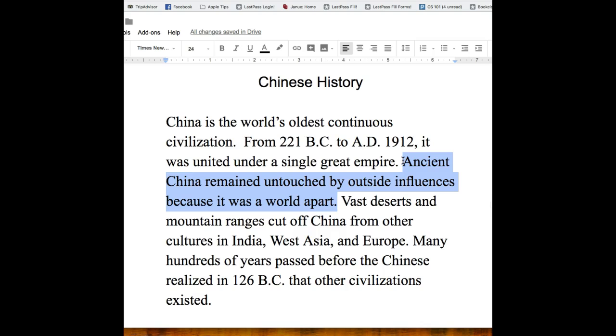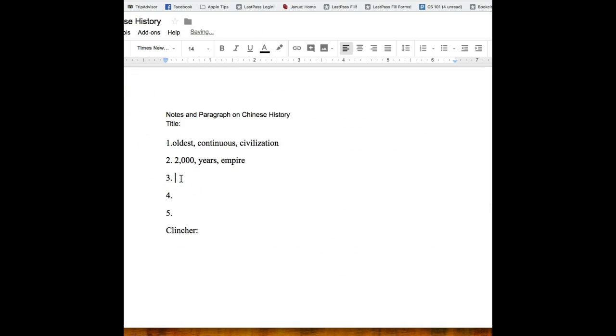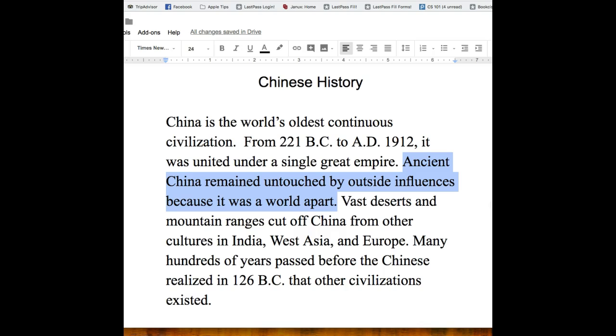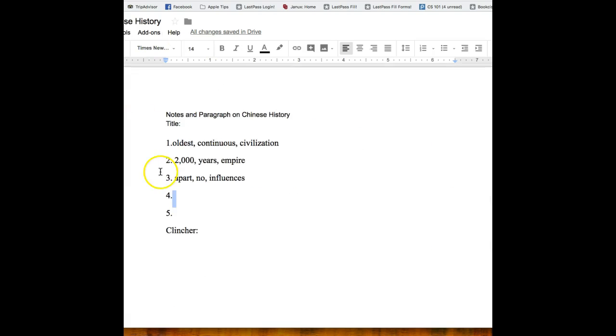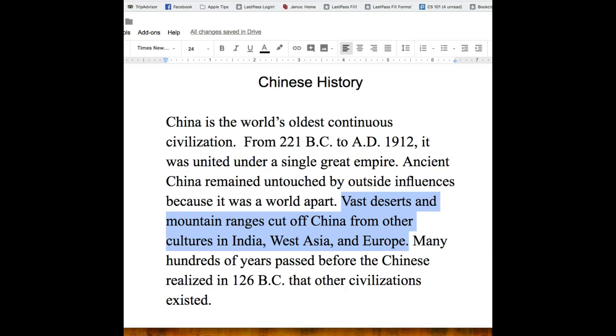Part, no influences. So ancient China remained untouched by outside influences. So we'll say part, no influences. Okay, and then we go back to our text and we look at the next sentence. Vast deserts and mountain ranges cut off China from other cultures. And so for that one I might say isolated, deserts, mountains. And then we look at our last sentence.